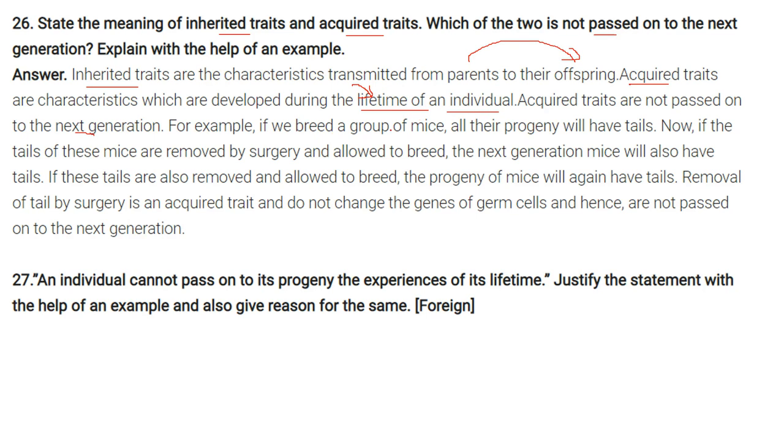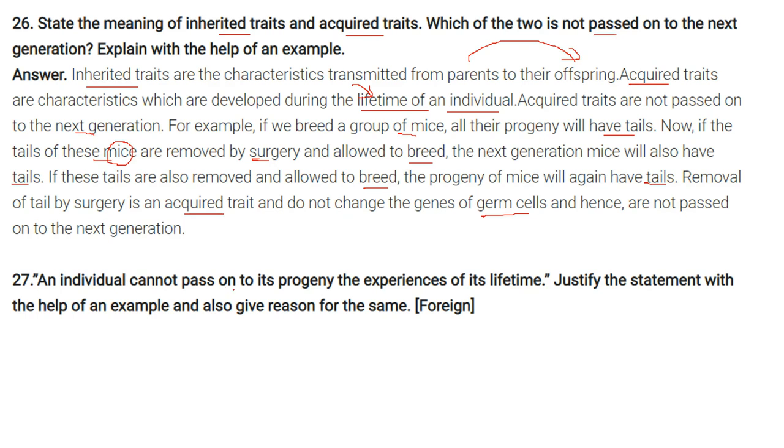For instance, if we breed a group of mice, all their progeny will have tails. Now, if the tails of these mice are removed by surgery or by accident, and they are allowed to breed the next generation, the progeny will also have tails. It is not the case that because the mice do not have a tail, the next generation will not have a tail. So if these tails are also removed and they are allowed to breed, the progeny of mice will again have tails. So the removal of tail by surgery is an acquired trait. It does not change the genetic formation of the germ cells. Therefore, it is not passed on to the next generation.